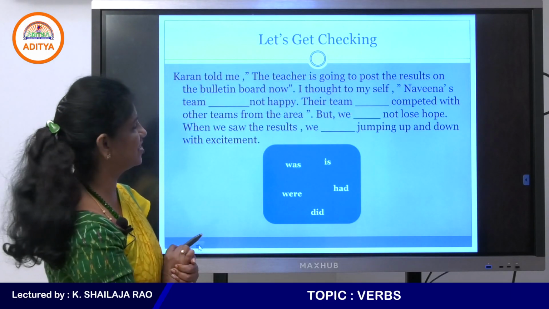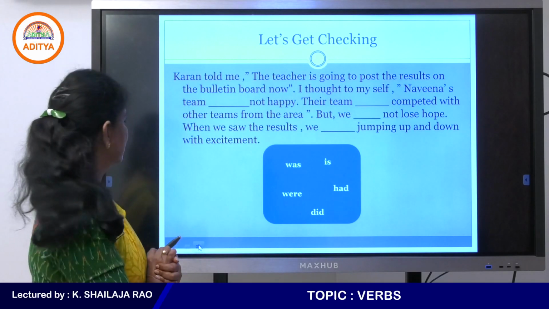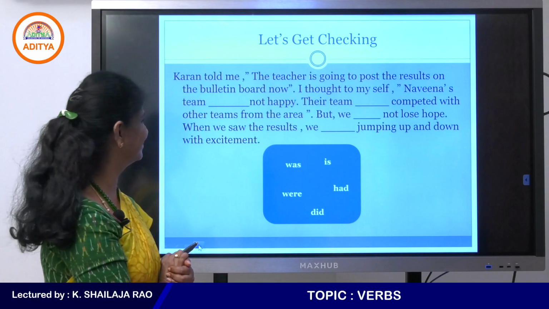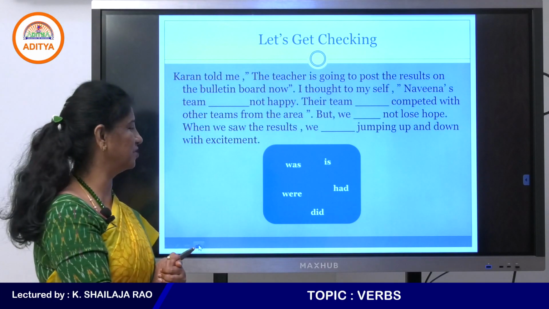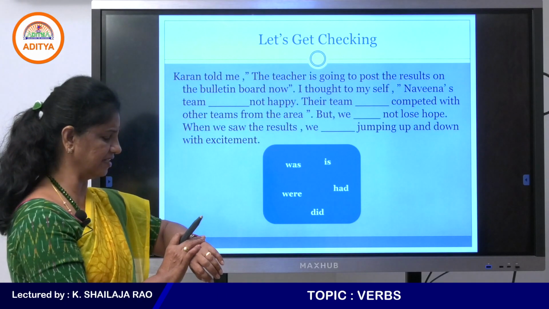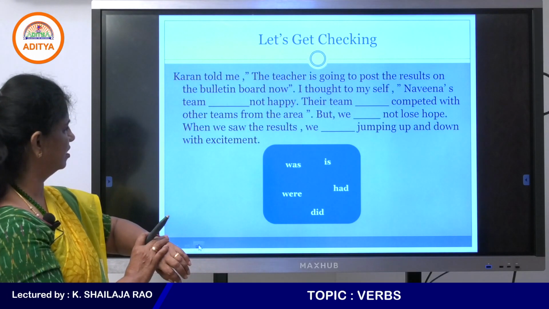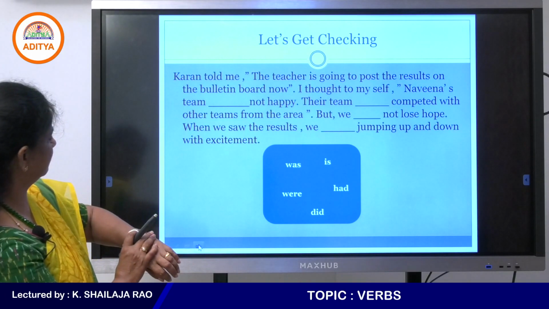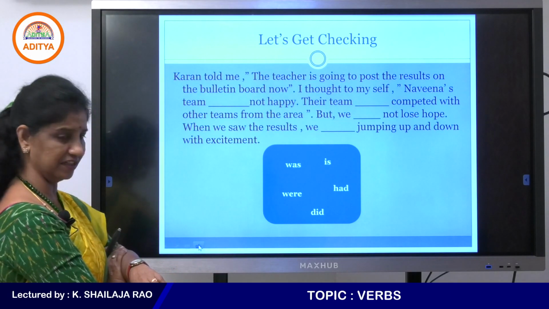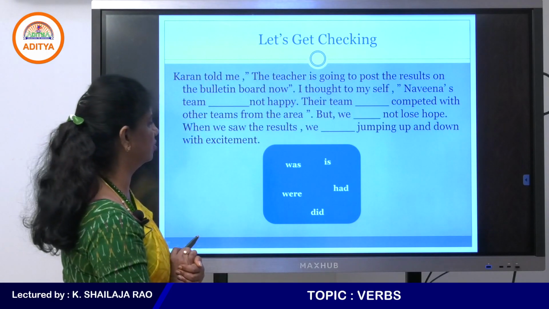So, here let us check if these are the primary verbs or not. Try filling in that for me. Let me see who's going to do it first. I'll give you say 15 seconds. So, in order, which is the first one, second, third, fourth, 1, 2, 3, 4 only, and we have 5 blanks. So, it should not be so difficult. The teacher is going to post the results on the bulletin board now.